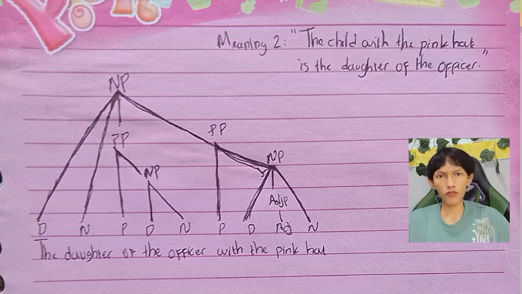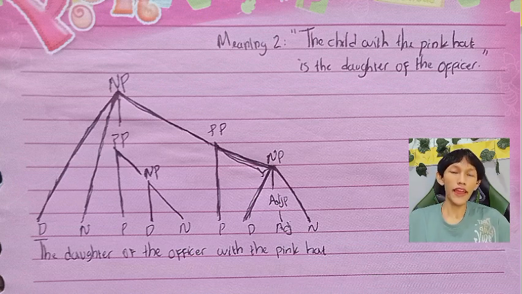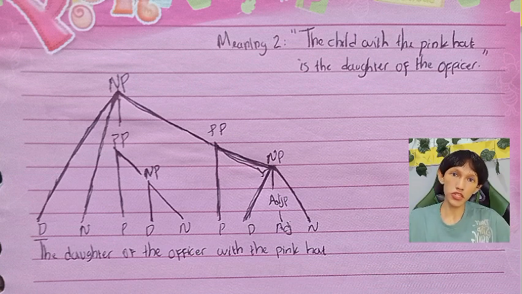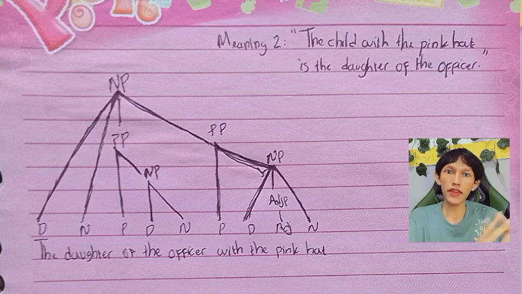For the first component, it's the same as before. We have the word hat as a noun, and the word pink as an adjective, which becomes an adjective phrase to modify the noun. Then we have the word the as the determiner. After that, we merge it to the pink hat to become a noun phrase. And the word with is a preposition that we merge again, becoming with the pink hat.